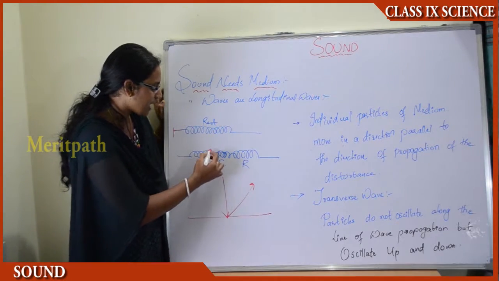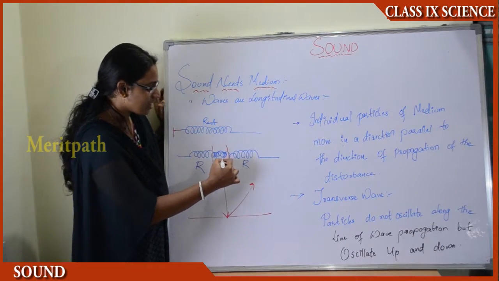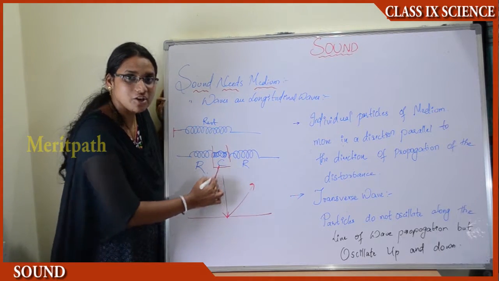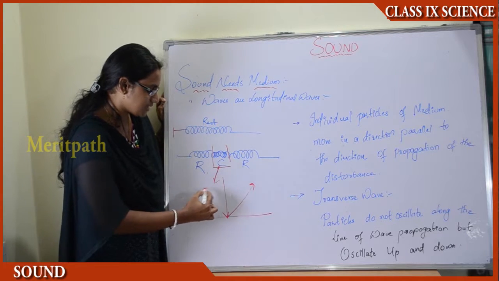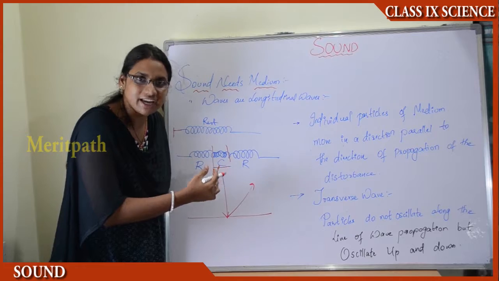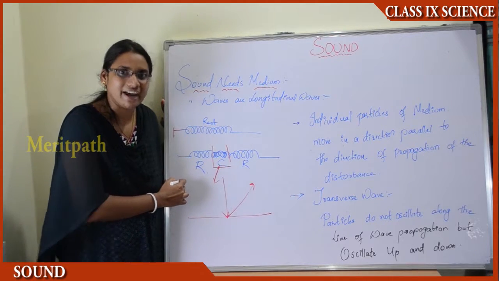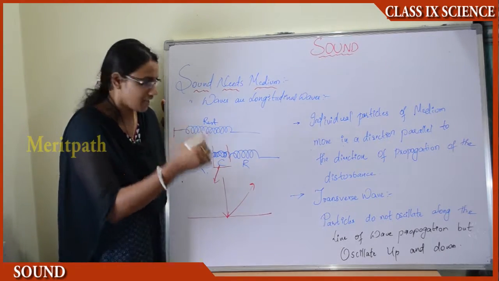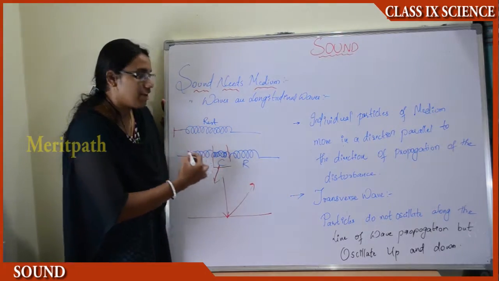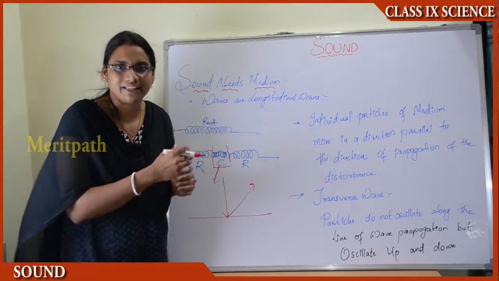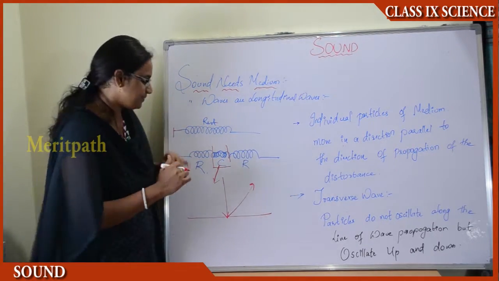That is, the compression of the string wires, you can observe that here. This stage is known as the compression stage of the slinky or string, and at the same time when they come into their rest position, it is known as rarefaction, right? That is the second stage or original state of the strings. These two stages will be occurring because in order to travel the sound in the air or any medium.